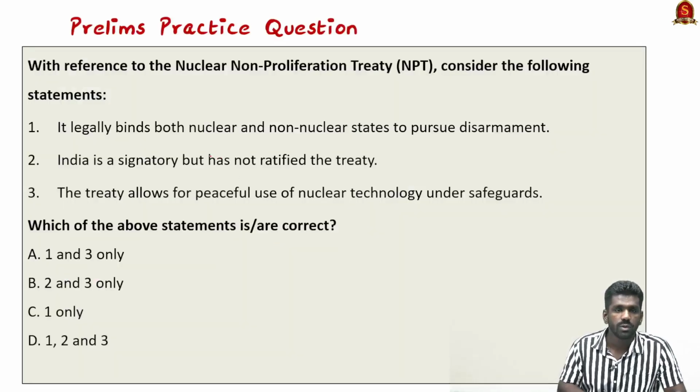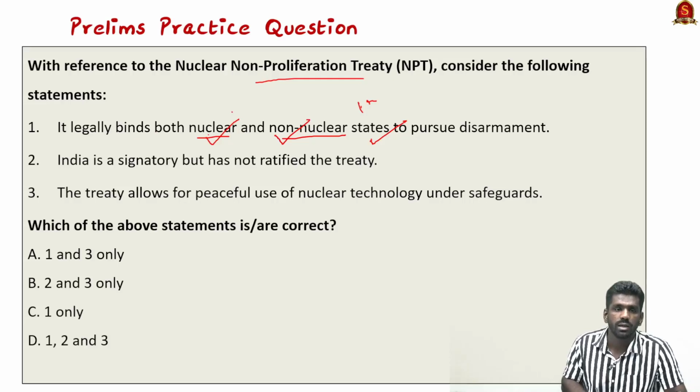Now look at this prelims practice question regarding this Non-Proliferation Treaty. It legally binds both nuclear and non-nuclear states to pursue disarmament. Yes, the statement is correct, because this treaty has more than 190 member countries, and it legally binds both nuclear and non-nuclear states. So the nuclear states should not proliferate their nuclear weapons, and non-nuclear states should not develop any nuclear weapon. So it is a legally binding treaty.